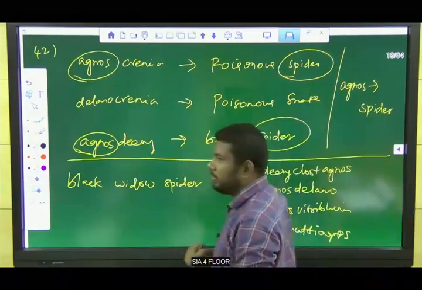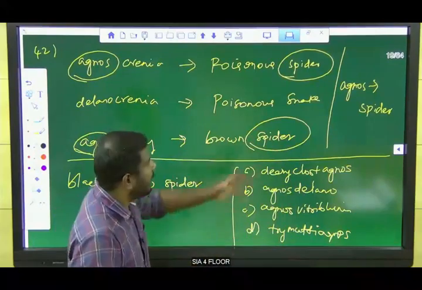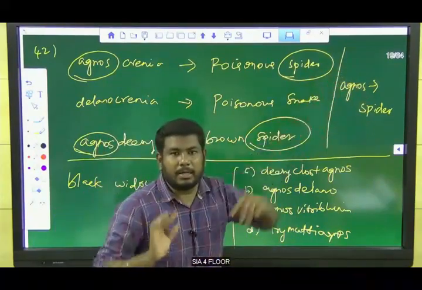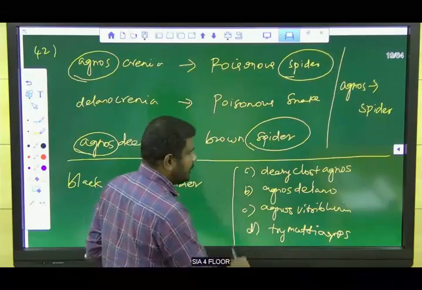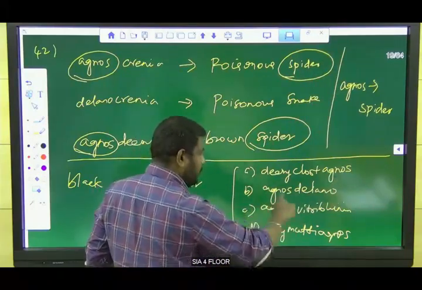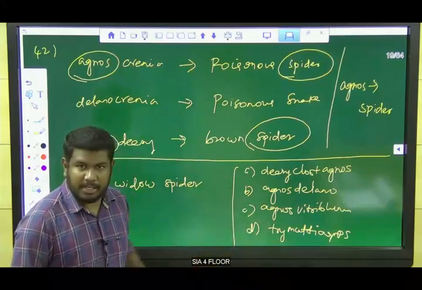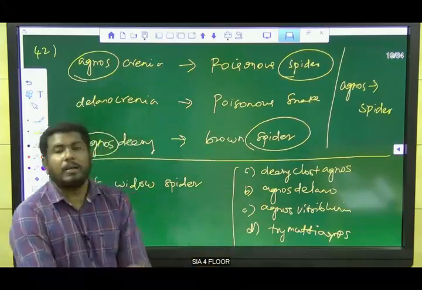Then the correct answer must have agnos. But we have agnos in all the options A, B, C, D.